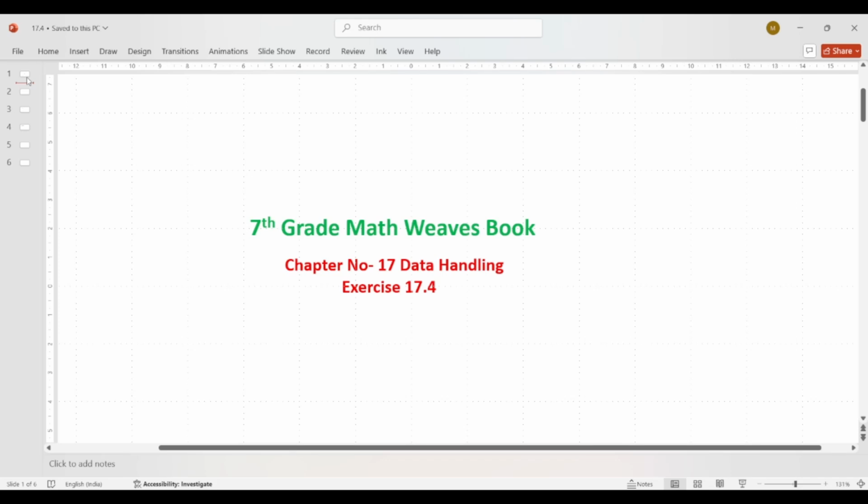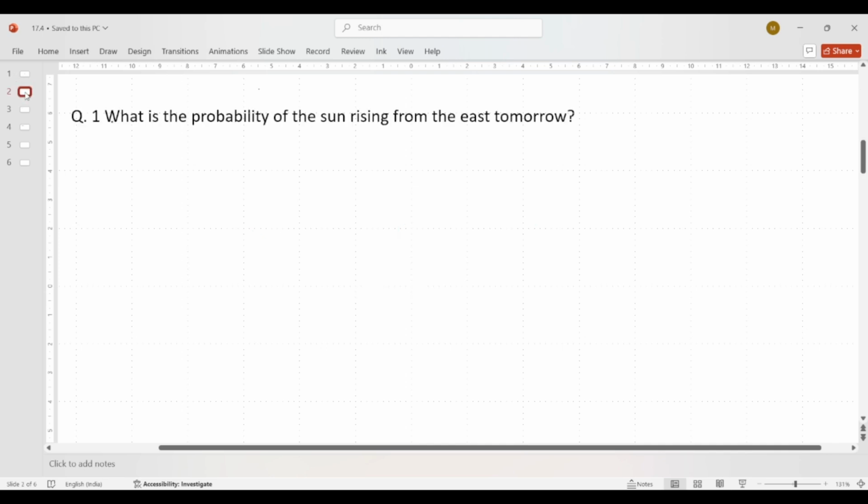Today we are going to learn 7th grade maths, chapter number 17, data handling exercise 17.4. And question number 1 is, what is the probability of the sun rising from the east tomorrow? So first we will understand the meaning of probability. Probability means chances.